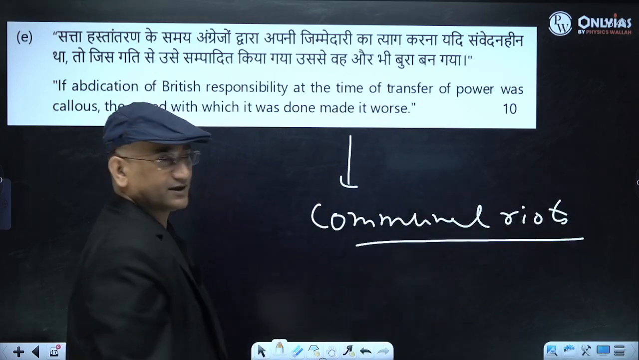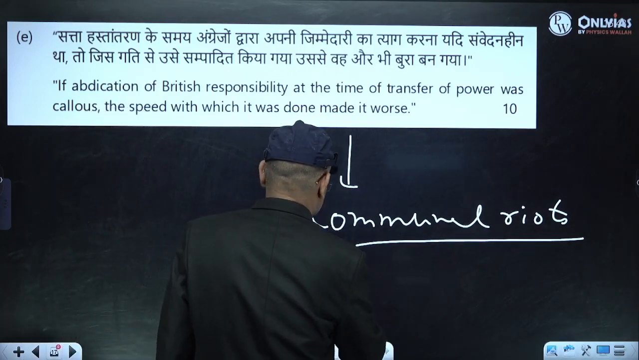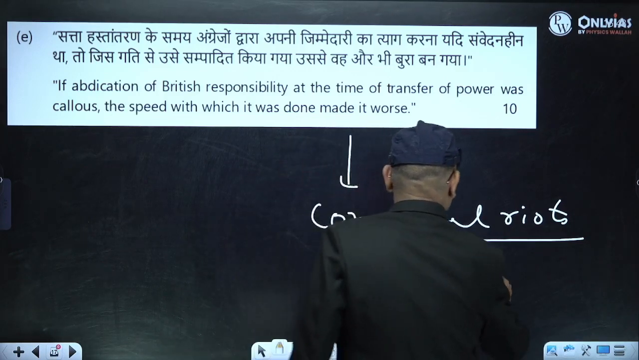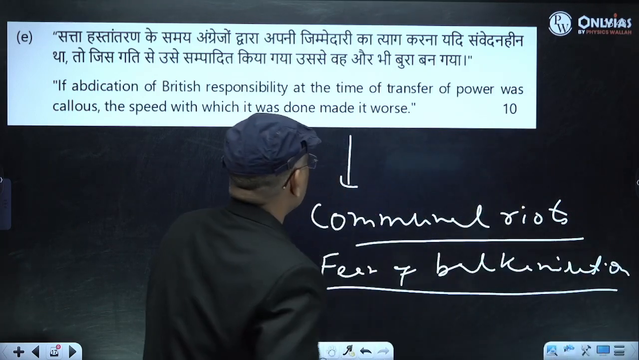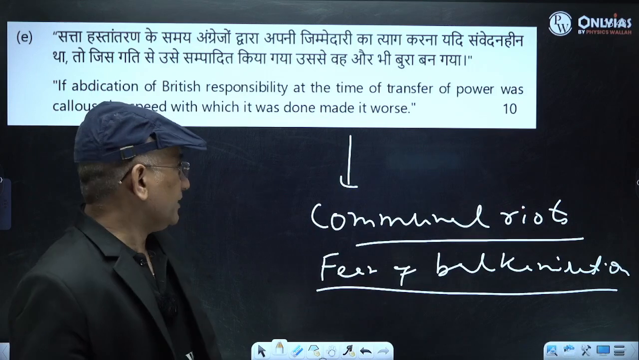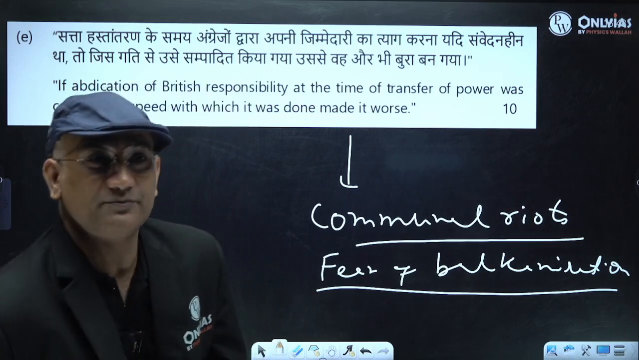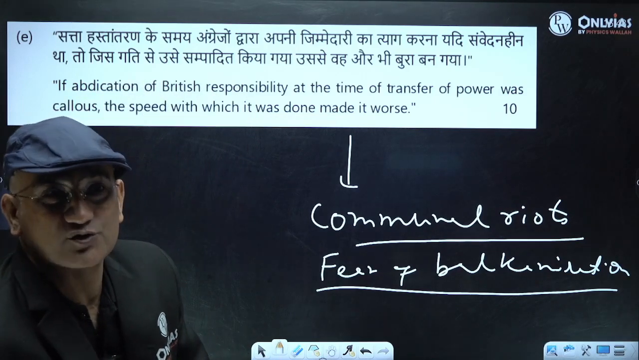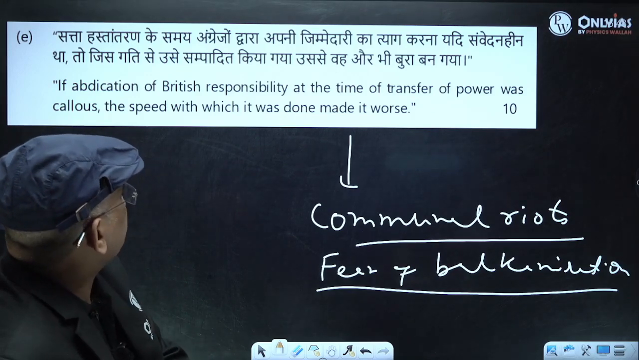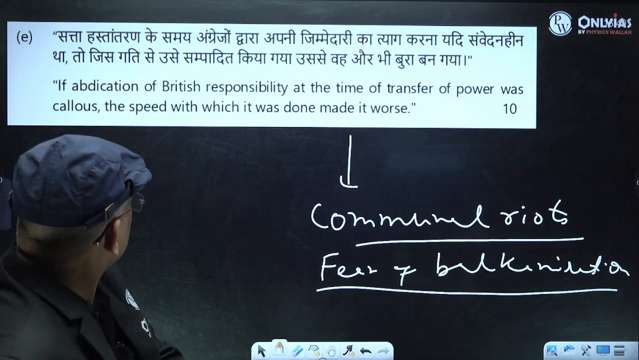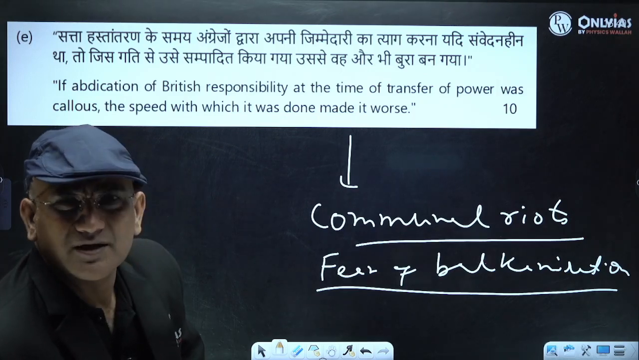Communal riots, right? You will see the challenges of integration of states, the fear of balkanization. Then even they say that our problems like the Kashmir issue and all are also because of this kind of speed, this kind of callous attitude. They could not solve the problem. So if abdication of British responsibility at the time of transfer of power was callous, because they were not ready to share the responsibility.